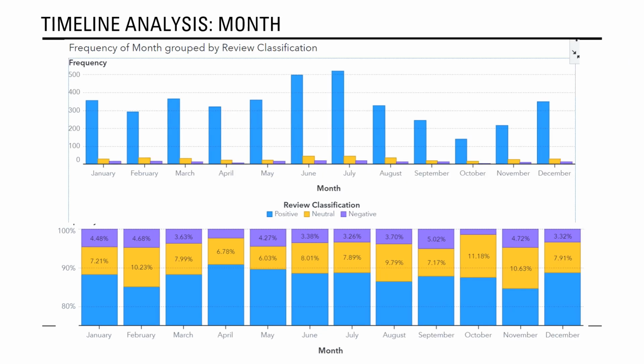Similar skew with positive reviews. You do see a higher volume in June and July, so maybe in summer months people are traveling, and then you see really low volume in October and November. Looking down at the bottom graph, again, April is very positive, October is a very positive month as well, and the most negative month was September.